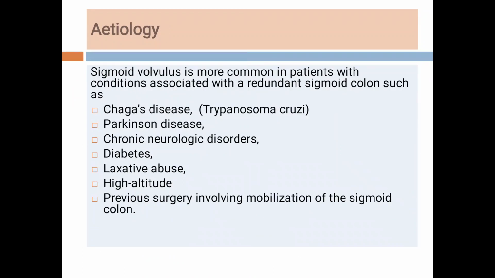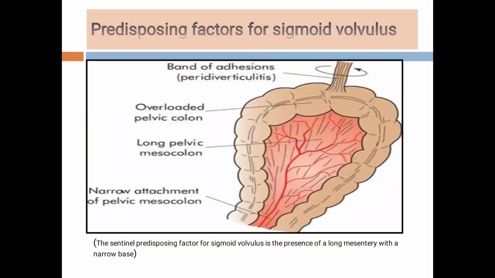Again, sigmoid volvulus is more common in patients with conditions associated with redundant sigmoid colon, such as Chagas disease, a parasitic disease caused by Trypanosoma cruzi. Then Parkinson's disease, chronic neurological disorders, diabetes, laxative abuse, high altitude, and previous surgery involving mobilization of the sigmoid colon. All these factors are associated with redundant sigmoid colon, which predisposes to volvulus.